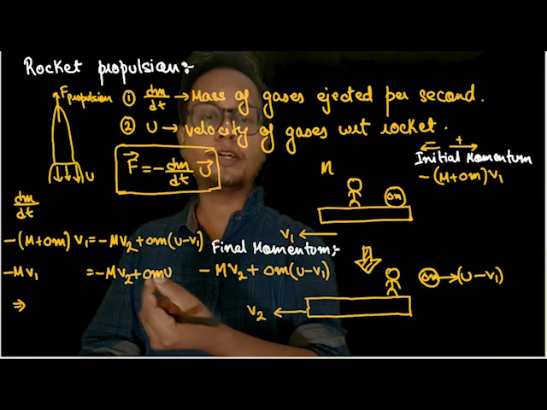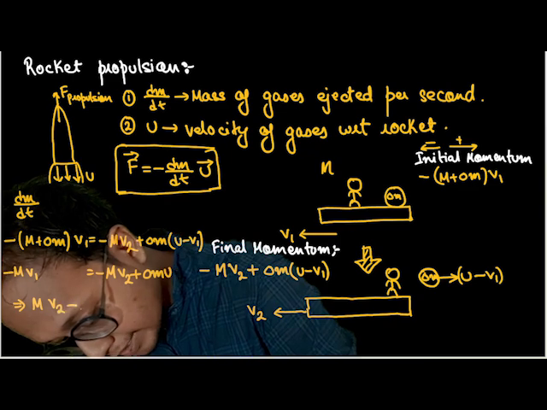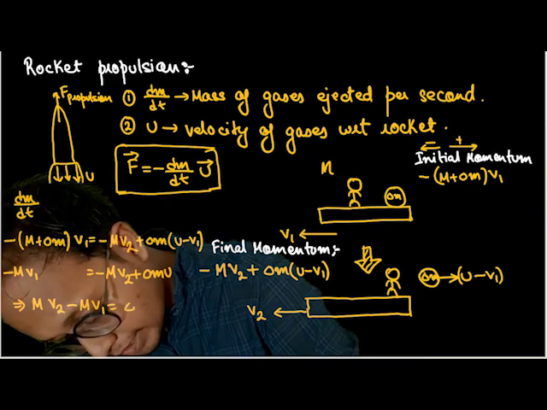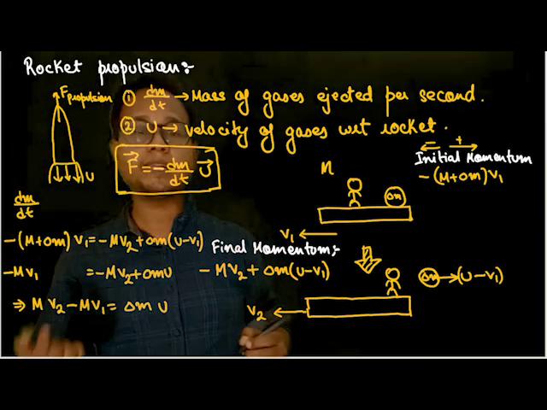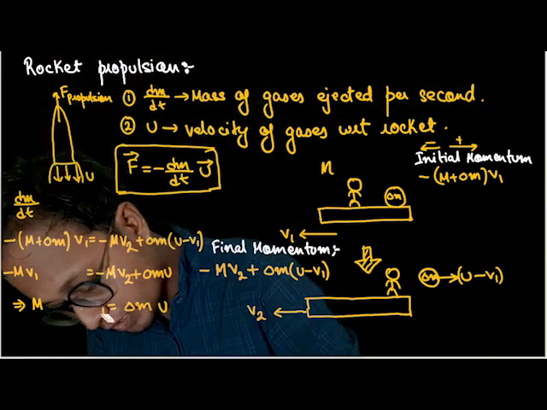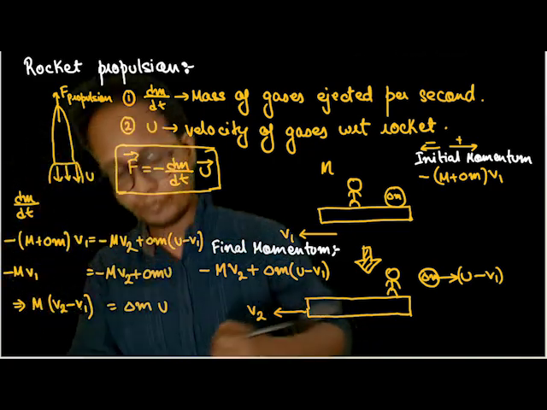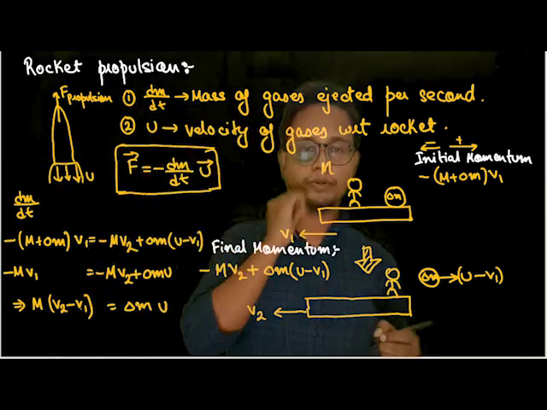Now if I send mv2 to the right hand side, it would be mv2 minus mv1 is equal to delta m into u. Can I take m common out here? Delta m is equal to m into v2 minus v1, is equal to delta m into u.